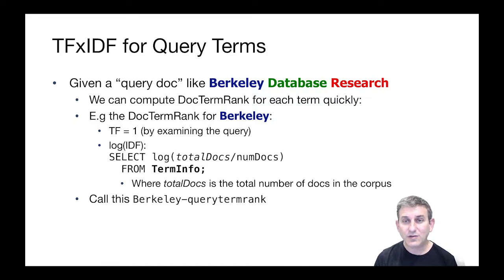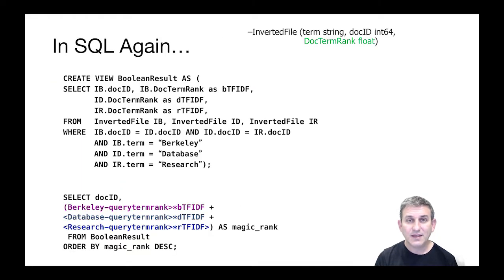And we can do a database term rank, query term rank, and a research query term rank. And those three things will be used in computing the actual query against our schema. So let's look at that next. In SQL again, we have our inverted file. And now we have doc term ranks in the inverted file. And we're going to create a view to make this easy to read. And that's just the Boolean query result.